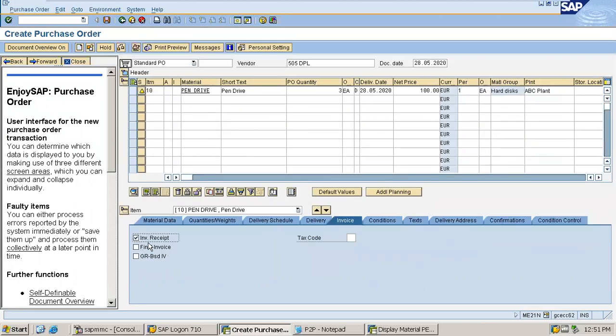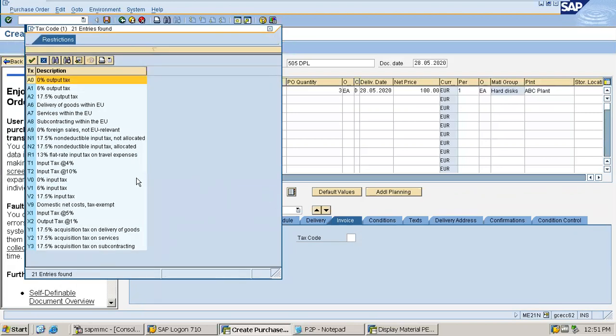Here the invoice receipt will be ticked on, and you have to follow that. And in the tax code, I'm putting a default tax code. I can change it while doing the invoice depending upon the business requirement, but by default here I want to put a tax code. But that depends upon your wish, that depends upon the business requirement.